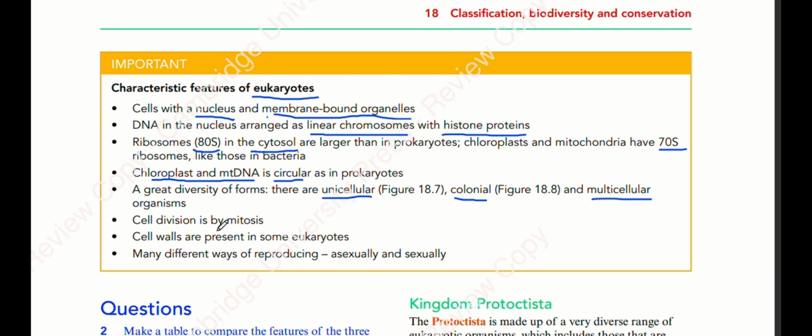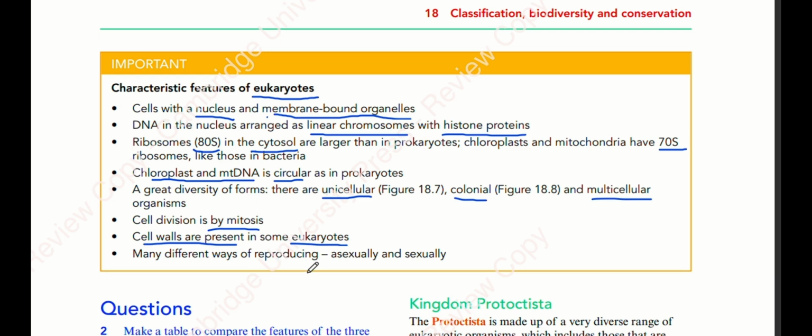Cell division is by mitosis, and cell walls are present in the cells of some eukaryotes. When we say some eukaryotes, we definitely mean that it will be present in plant cells and it will be present in fungi also.